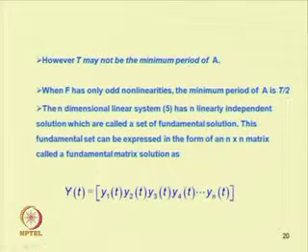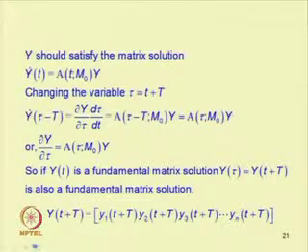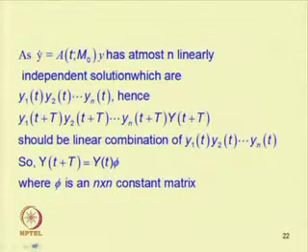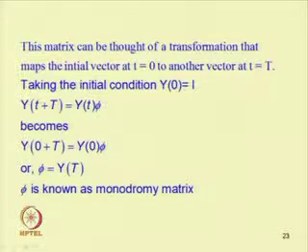The monodromy matrix phi can be obtained by taking the initial condition y(0) equal to I, the identity matrix, and integrating to get y(T). So we can find phi.